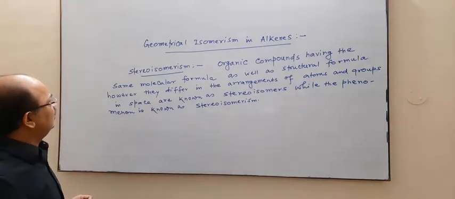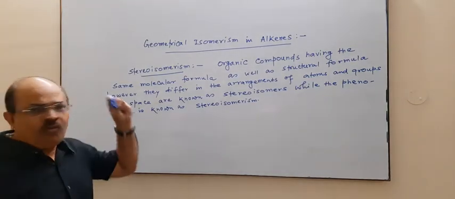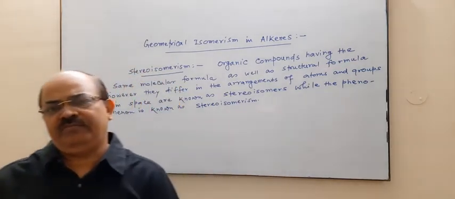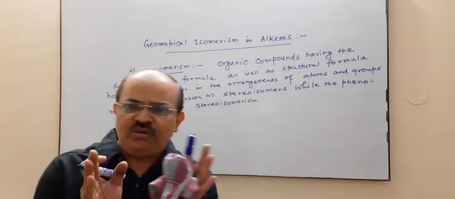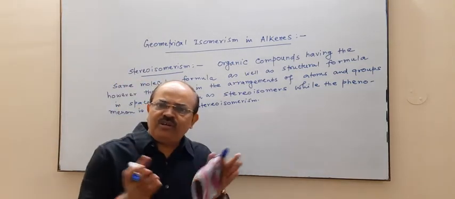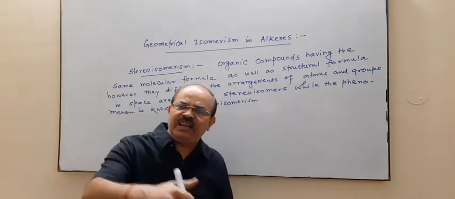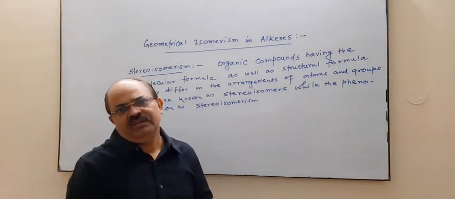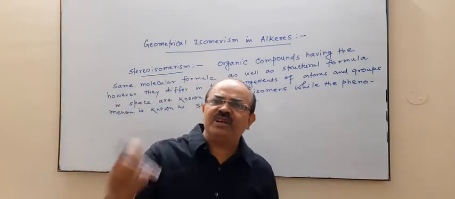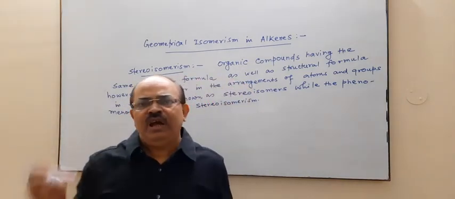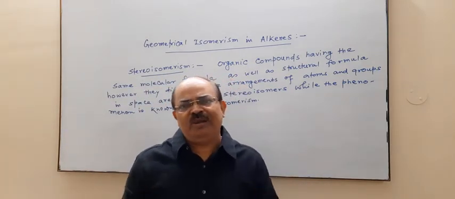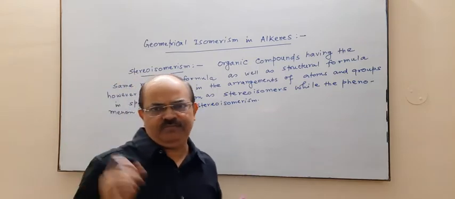Now, what is basically this geometrical isomerism? Because stereoisomerism is further of two types. One is geometrical, another is optical. The details of optical isomerism we will discuss in class 12th. However, in class 11 we have only geometrical isomerism.